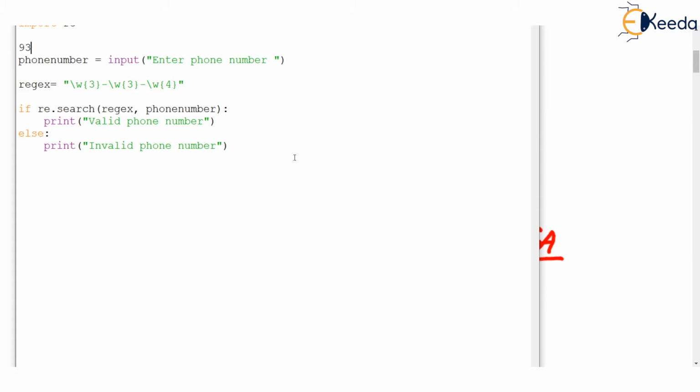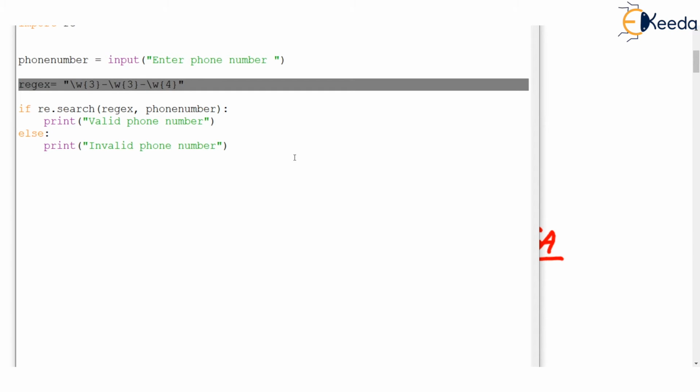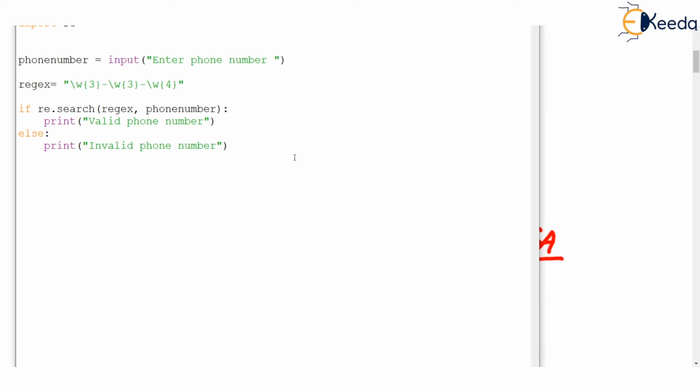If we want the user to enter the phone number in the same format as I had written, then we can write a regular expression in Python as marked over here, and then we can write a small code which allows the user to enter the phone number first. This line here allows the user to enter the phone number, and then we will check whether the phone number is entered in a valid format or not. Let us run this code and check.